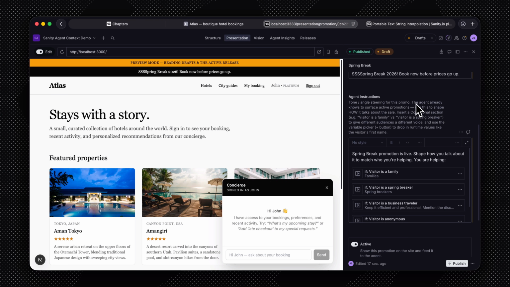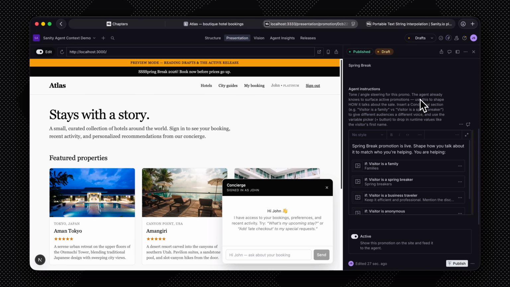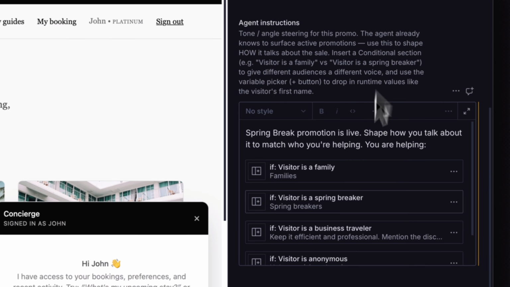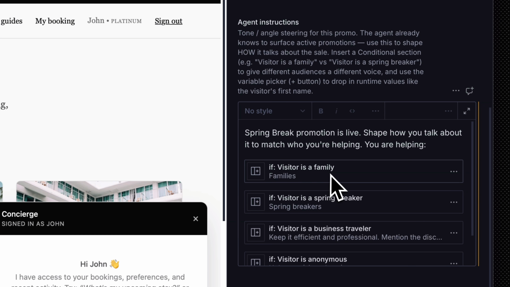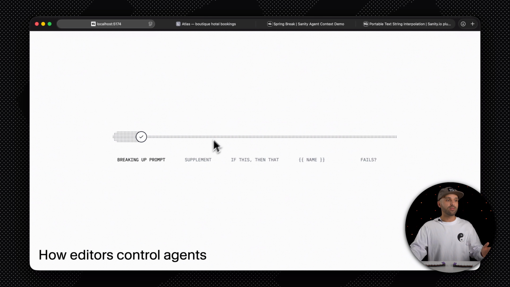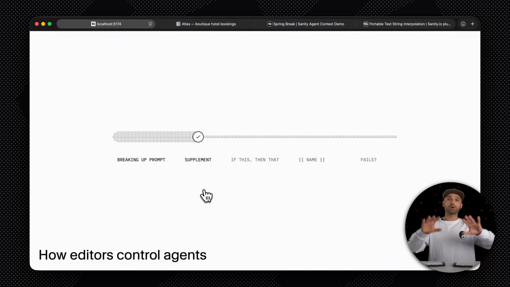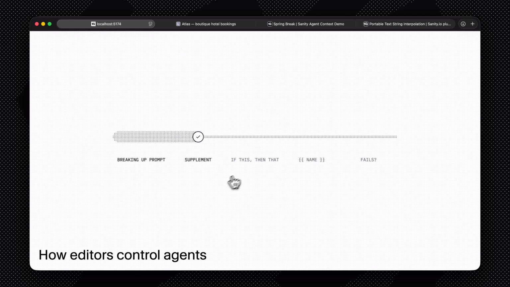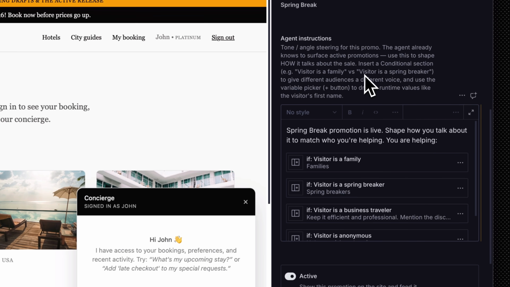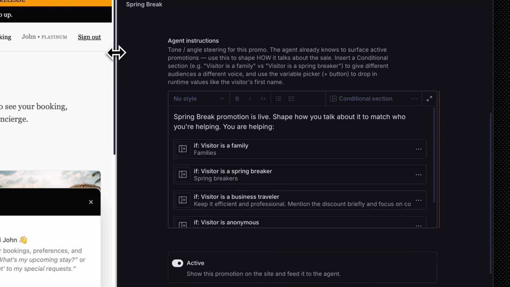In this case, it's Spring Break, and we want the agent to respond promoting these properties that are relevant to who the user is. So we're gonna dive into this visitor as a family, but I just wanna show you that the system prompt can occur in multiple places across your data model. But here's where it gets really cool. Editors can control the conditions. So in my agent instructions, let's make this a little bit bigger and expand this field.